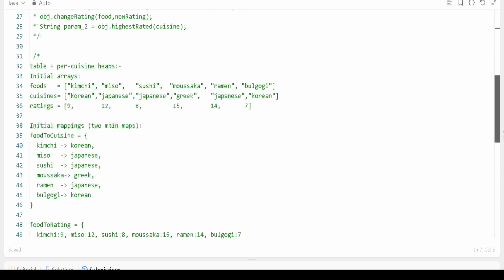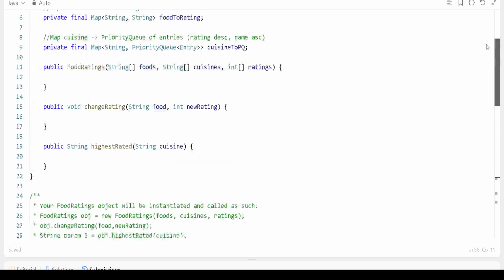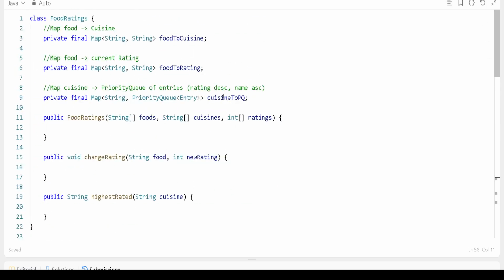Okay, as we have seen here, we have defined FoodRatings, cuisine, and the cuisine priority queue. I have changed the name, it's fine, cuisine to priority queue. Very first, to store the entry in the priority queue, right? What is this entry? We have not defined this entry. So our entry should have the rating in descending order and the name in ascending order. So how will we do that?